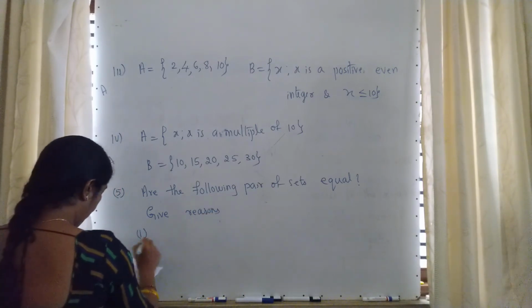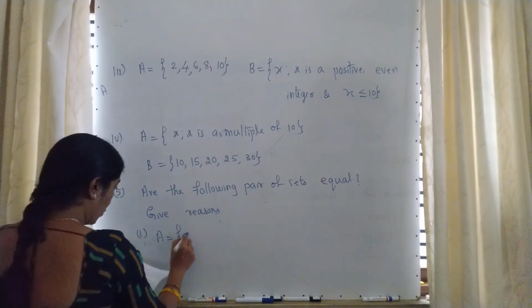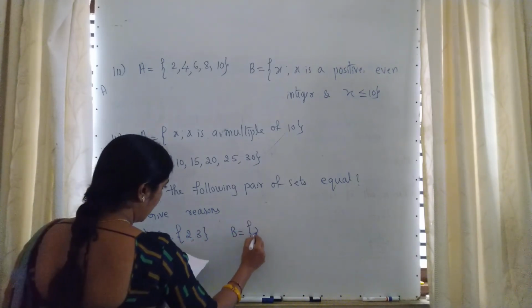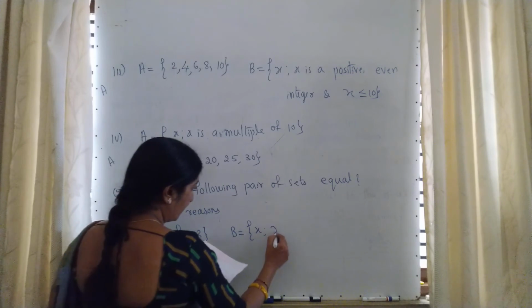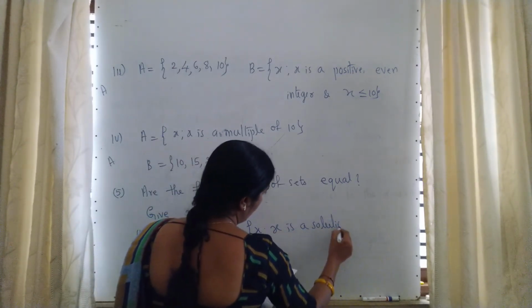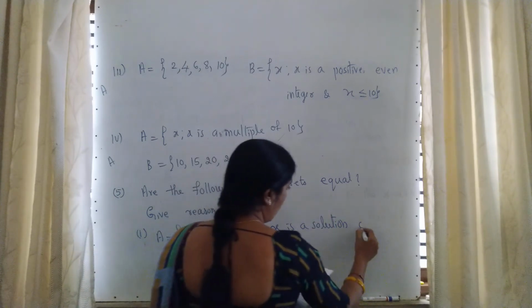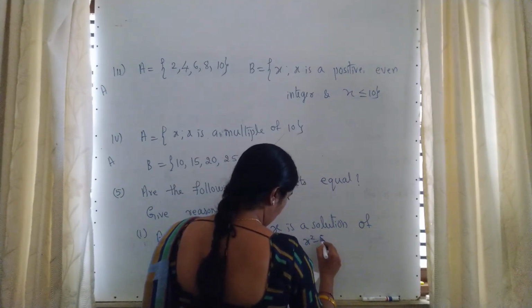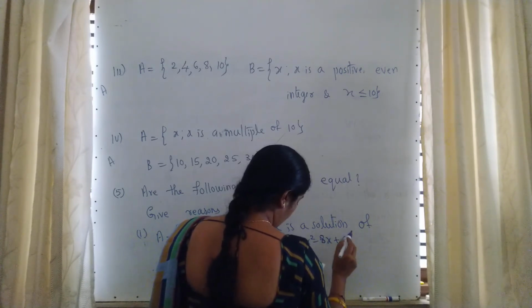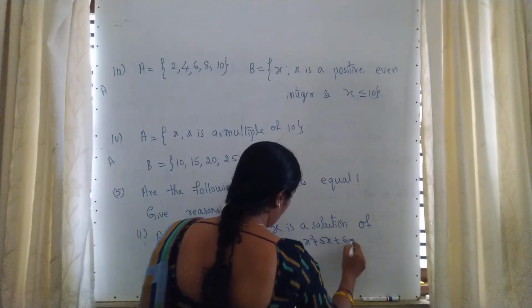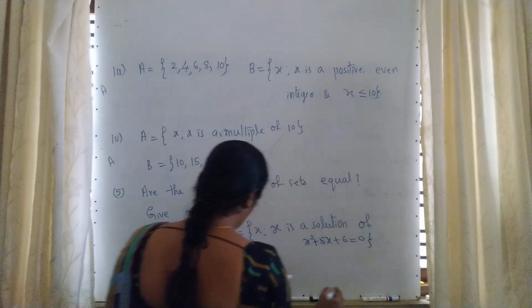First one, set A is 2, 3 and set B is x such that x is a solution of x square plus 5x plus 6 is equal to 0.